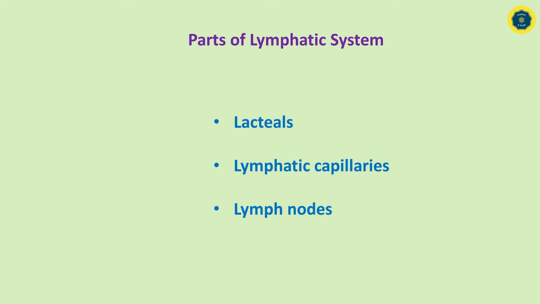You can see there are three parts of the lymphatic system: lacteals, lymphatic capillaries and lymph nodes. We already know what a lymph node is and where lymphatic capillaries are located. Now we have to identify what this lacteal is.